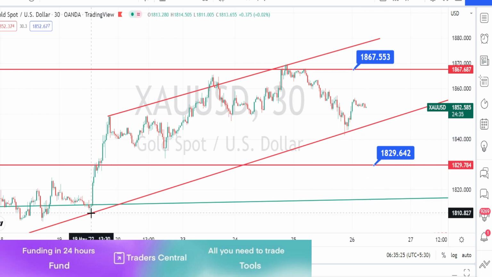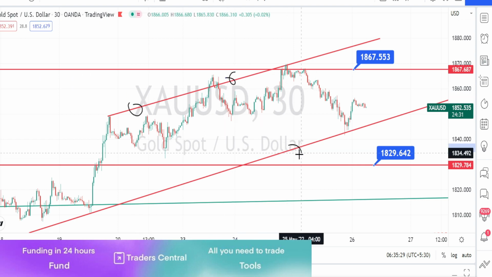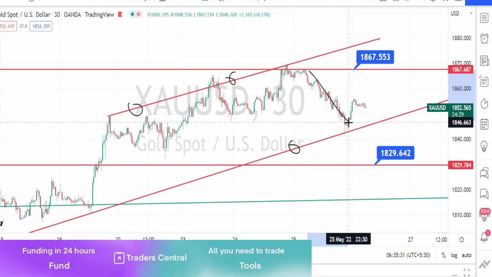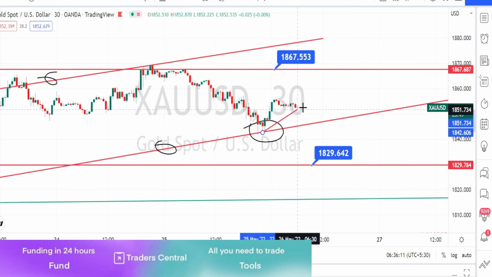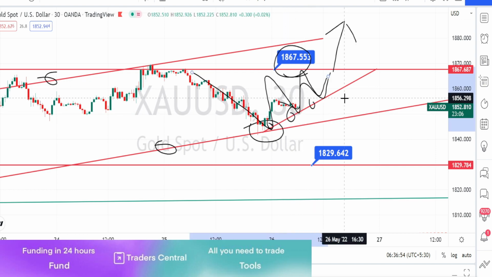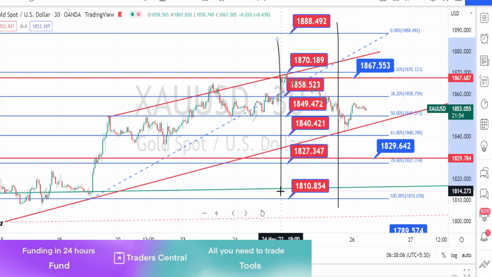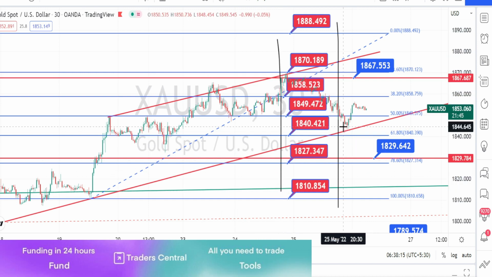But in the 30 minutes time frame, as long as the price action is trading between this resistance line and the support line, it is on a bullish side trade. I would recommend you to draw trend lines like this. So as long as the price action is trading above this trend line or support line, you can take trades on the bullish side. Let us mark the support and resistance levels. So these are all the resistance and support levels for the 30 minutes time frame. Currently we are noticing the price action to bounce back from this support line from the hourly time frame.